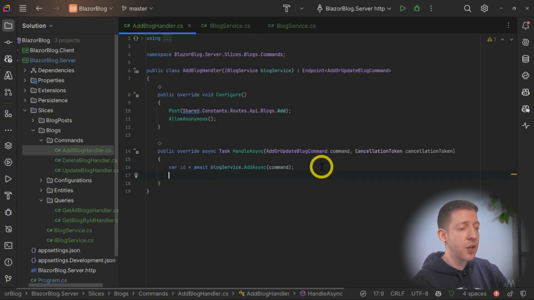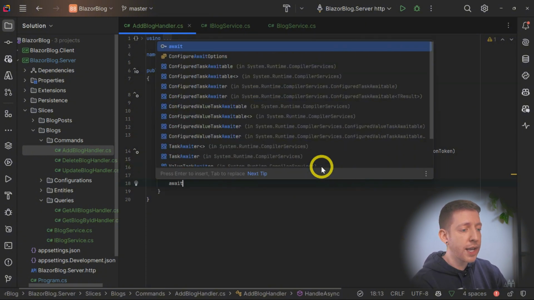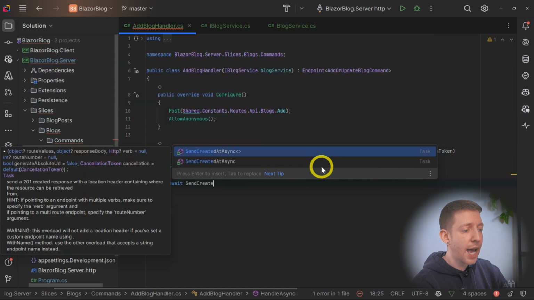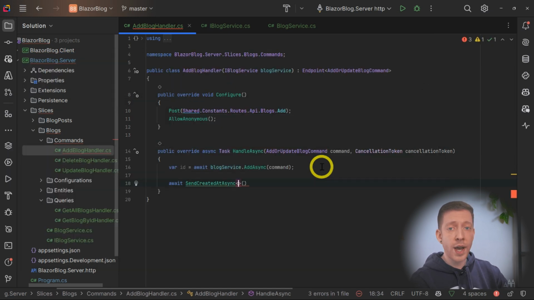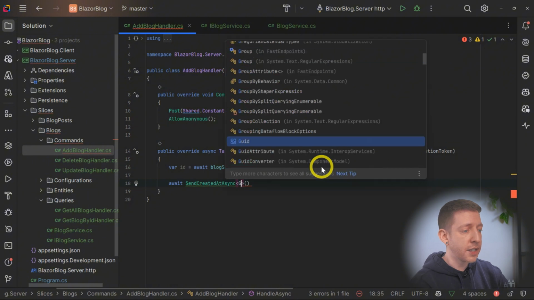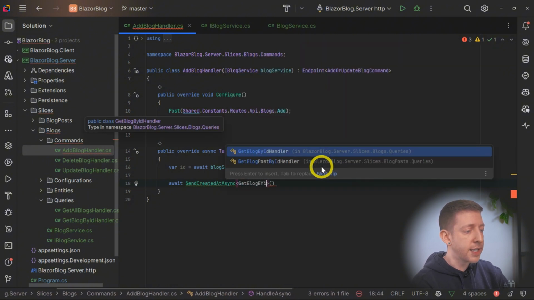And then what we can do is we can then call await SendCreatedAtAsync. And this is a way of telling the consumer, the client, where to find that new entity that's just been created. And in here, we can pass in the name of the handler for getting a blog by its ID. So GetBlogByIdHandler.